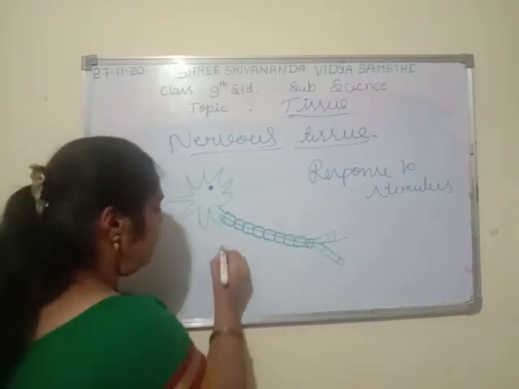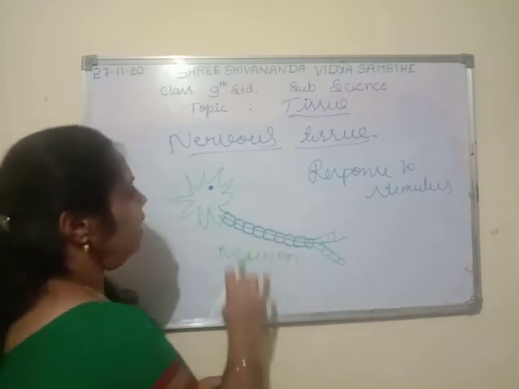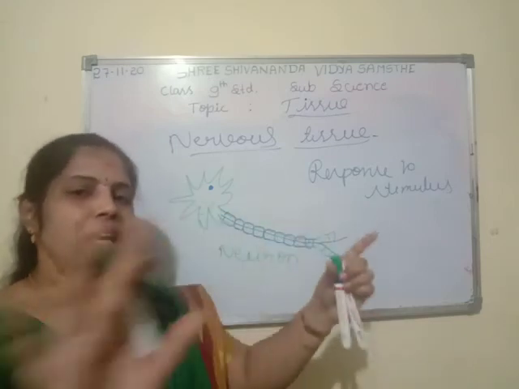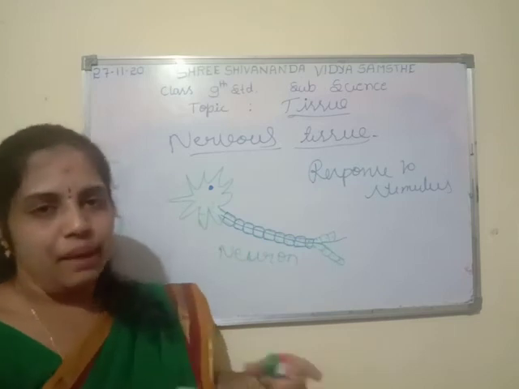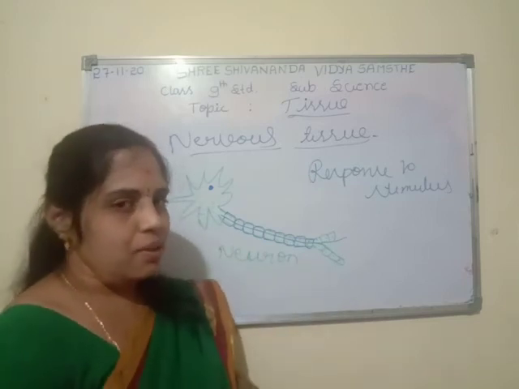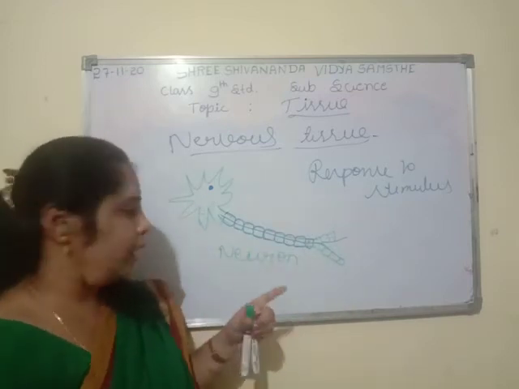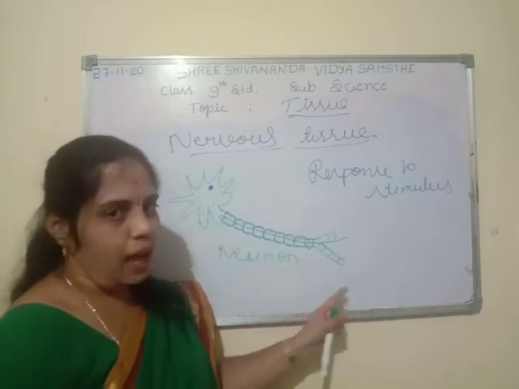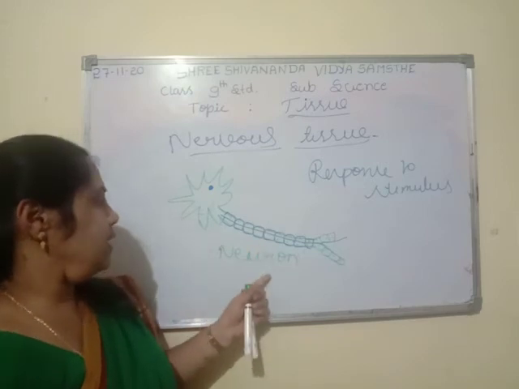Neuron is a single nerve cell. So many nerve cells together form a system. This nervous system is made up of a main structural and functional unit known as the neuron. Neuron and nerve cell are the same. The nerve cell is like this.